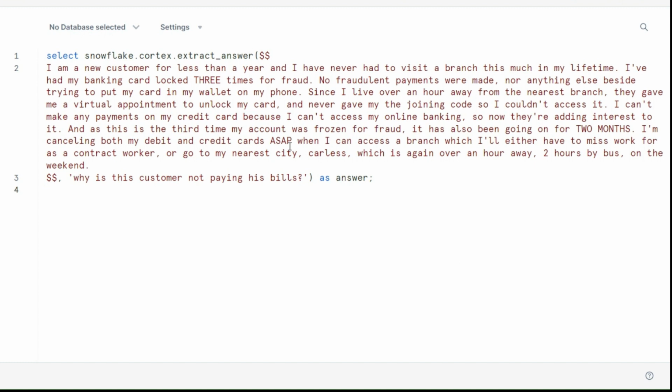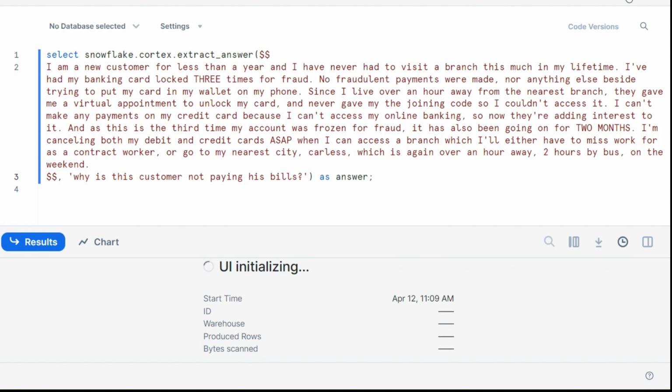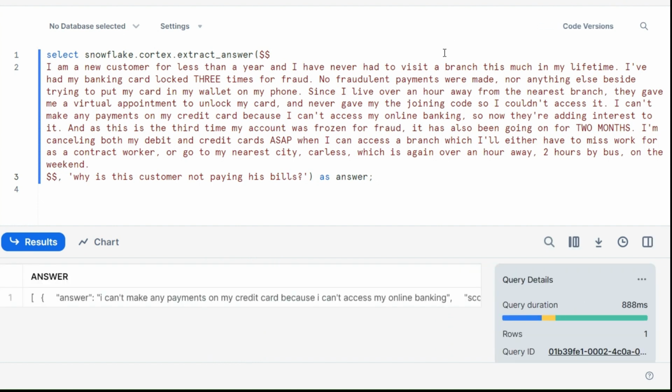Let's have a look at extract answer in this case. So you pass a text, and here I will pass the same customer review where the customer is not happy, but we have a long version. I will go over with this one again and again. So I will pass this one, and I will ask ChatGPT something: Why is this customer not paying his bills? Okay, let's see what it does first, and then we'll discuss this specialized function.